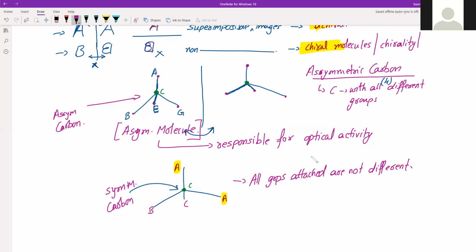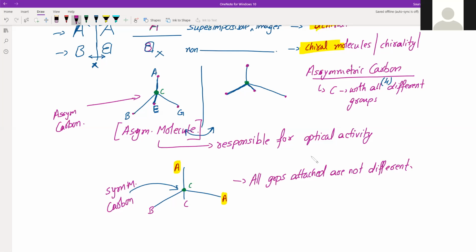Why? Because as we said, this is symmetric. Symmetric means its mirror image will superimpose on this. That means you have two exactly same molecules. There is no difference between those two molecules. Two compounds that are not different in structures, not different in their chemical properties, not different in any other physical property except optical activity are called optical isomers.